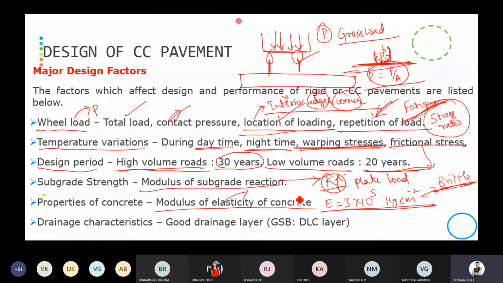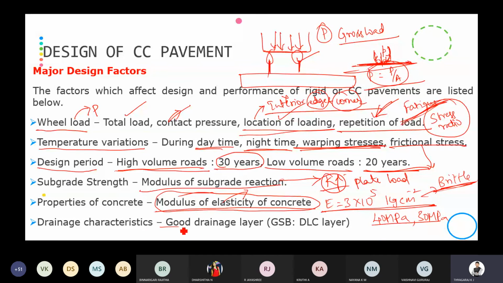That's why we will be using the concrete strength as 40 MPa for high volume roads, and for low volume roads we will be using 30 MPa. Because of the rigid nature of concrete, since it will not behave like a flexible pavement, we will be using the higher grade of concrete.